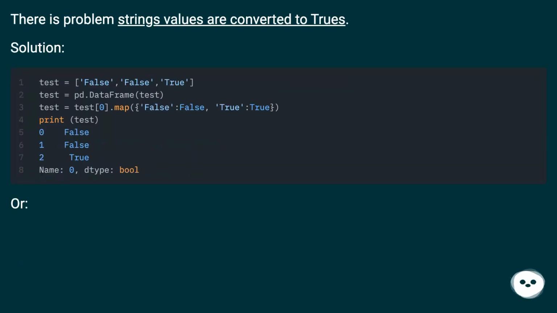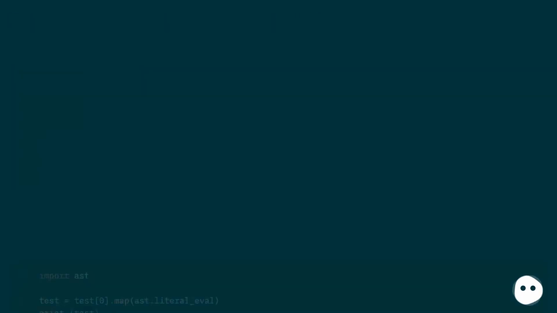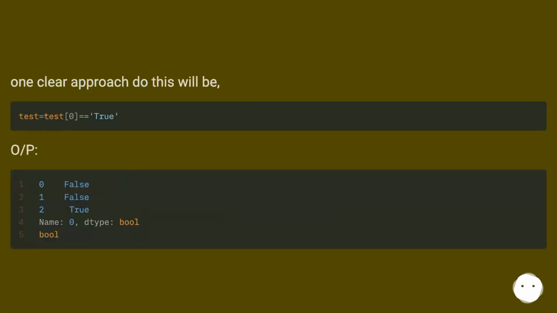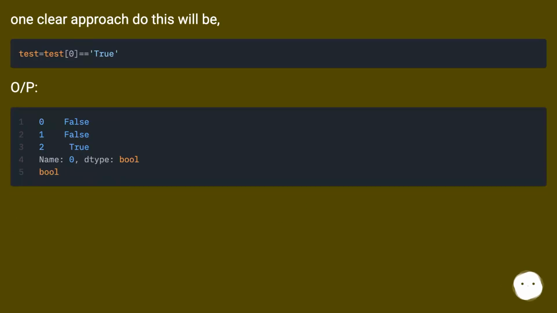There is a problem: string values are converted to True. Solution: or, one clear approach to this will be